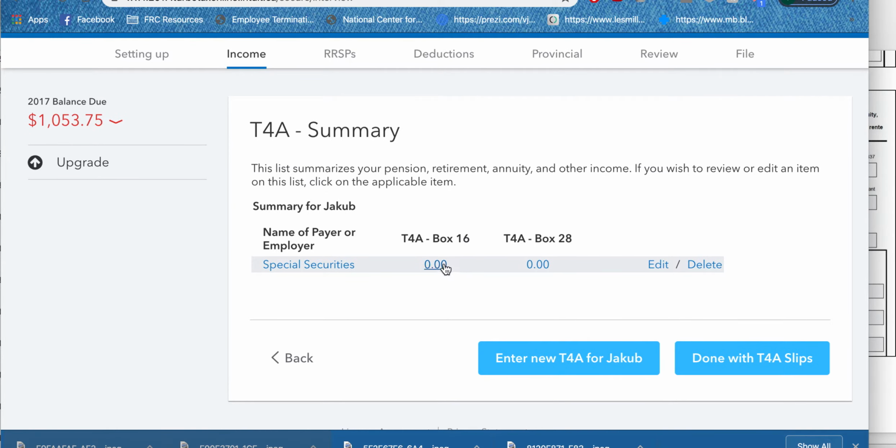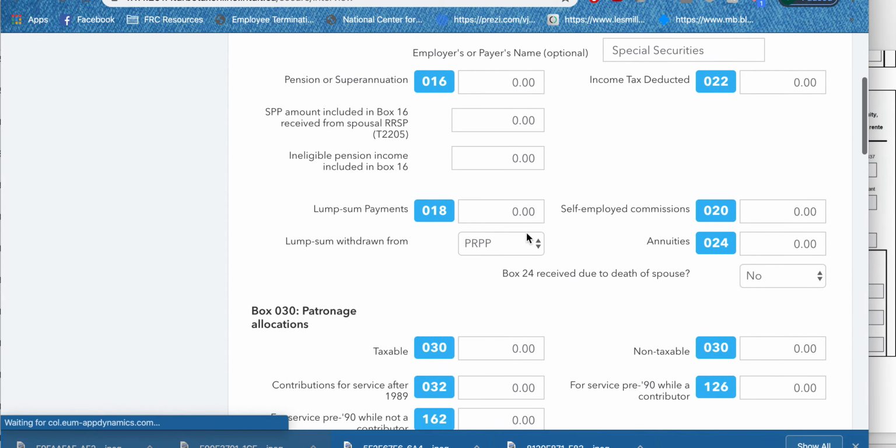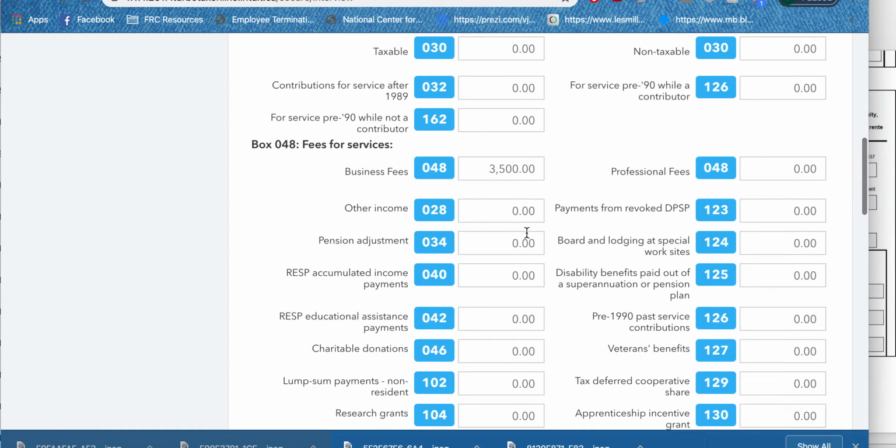Oh, that didn't apply. Hang on here. I think I'm actually going to put this into the other income. Oh, maybe into professional fees.